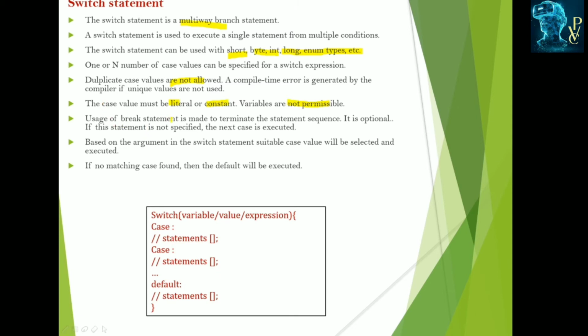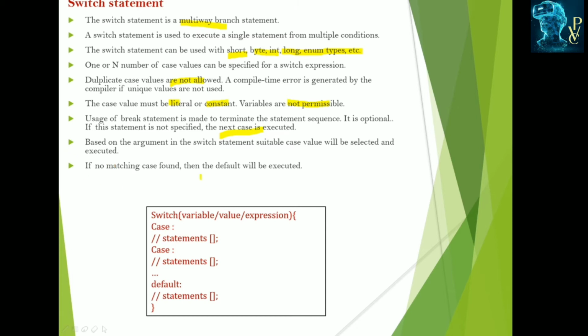And we have to use the break statement within the case. A break statement is used to terminate the statement sequence. It is optional. If it is not used, the next cases are also checked, the entire set of cases is checked. If we use the break, control jumps out of the switch; that is the jumping statement.